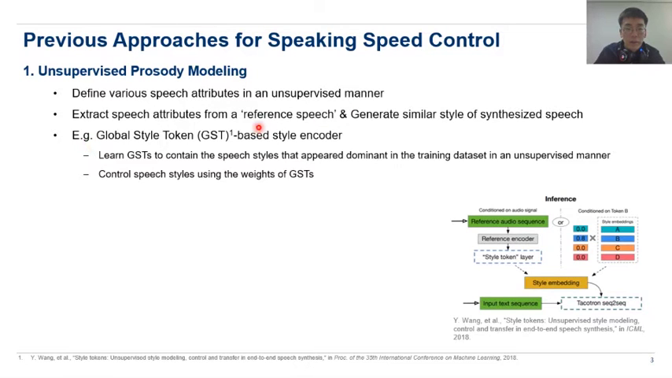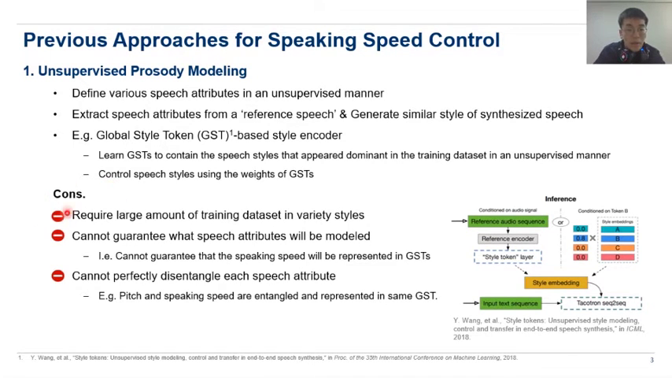The global style token-based style encoder is one of the famous models. In the training stage, this model learns GSTs to contain the speech styles that appear dominant in the training dataset in an unsupervised manner. And then in the inference stage, this model can control the speech style using the weights of the GSTs.